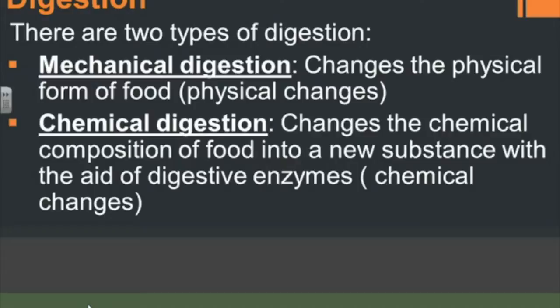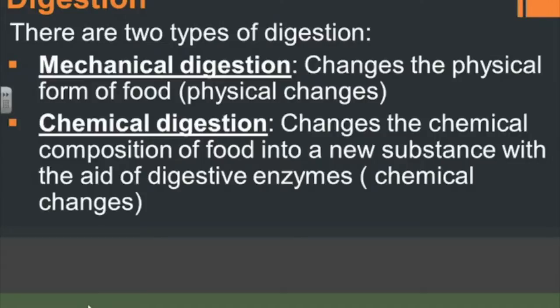For example, if I take a whole apple, take a bite out of it, and crush that little piece of apple up in my mouth, that piece of crushed apple has a very different shape and form than the large apple as a whole. However, it's still apple. It's still the same substance. That's mechanical digestion. You could also call this physical digestion, as in a physical change, as long as you know that mechanical and physical can be used interchangeably.